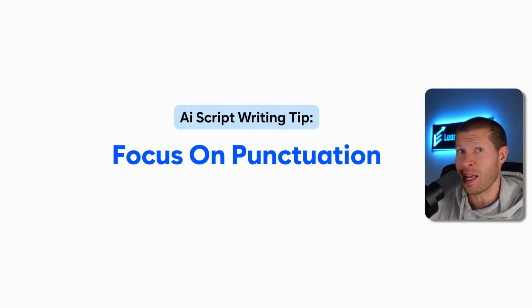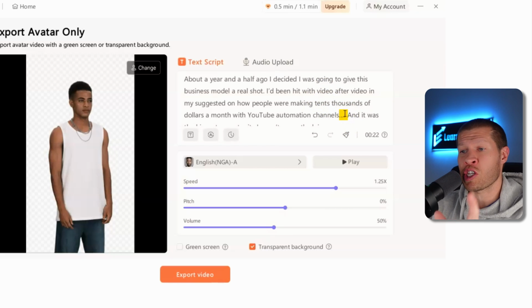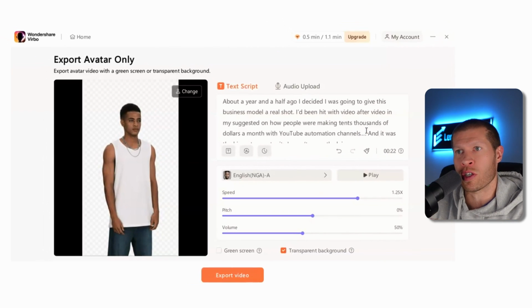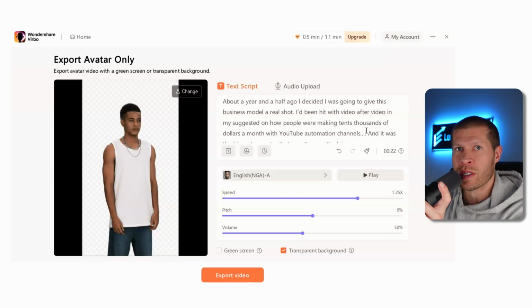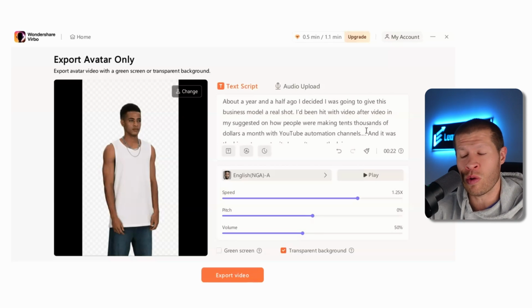It makes a big difference, right? Because if you use something like an ellipsis right here, where it says YouTube automation channels... And I typically put those in scripts when I'm reading them as a human. The way that I'll structure a script when I'm reading it as a human for a voiceover is very, very different than you need to structure it when you're using AI, right? Because I see that and I know to pause for a slight second, knowing that that's the intention of the script, right? And it helps with readability and relatability of what I'm saying to you, so you understand it a little bit better. They're planned pauses, right?